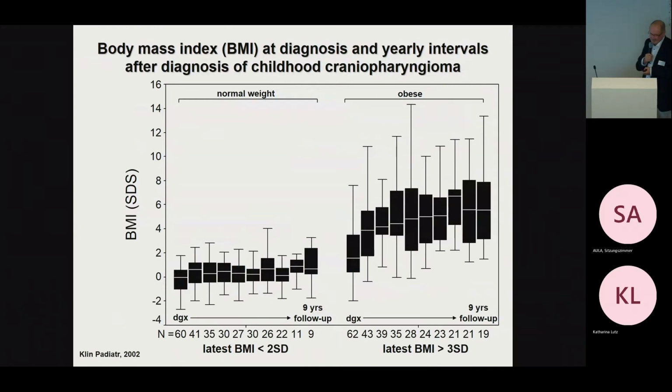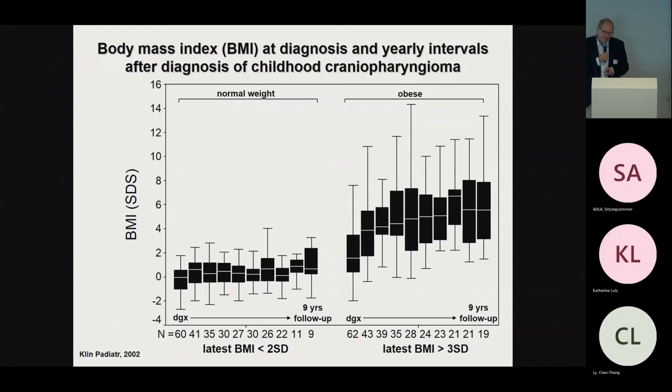Actually, I want to present you some of our data which we collected over the years, and I selected these data and results with special regard to the thought that I think these might be interesting from a neurosurgical point of view. So early on, 20 years ago, we wanted to know how high is the rate of severe obesity in this patient cohort, and this slide shows you the BMI SDS at the time point of diagnosis and yearly intervals after diagnosis of childhood craniopharyngioma.